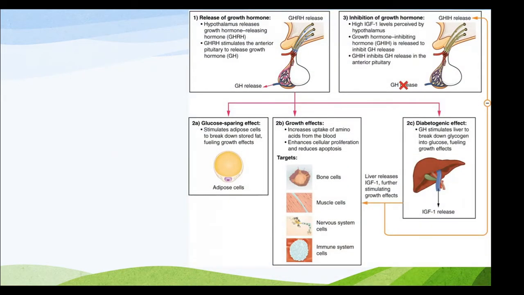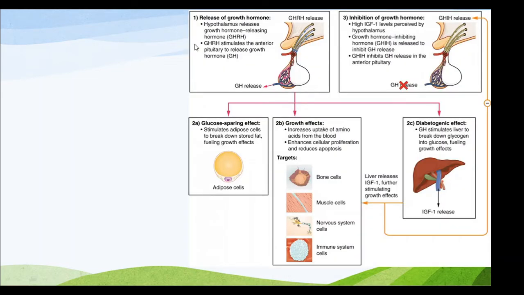Right, so these are the different functions of growth hormone. GHRH is the growth hormone releasing hormone. GHIH is the growth hormone inhibiting hormone. The growth hormone releasing hormone is released by the hypothalamus, and it stimulates the anterior pituitary to release the growth hormone. Whereas the GHIH is also synthesized by the hypothalamus and it inhibits the release of growth hormone.